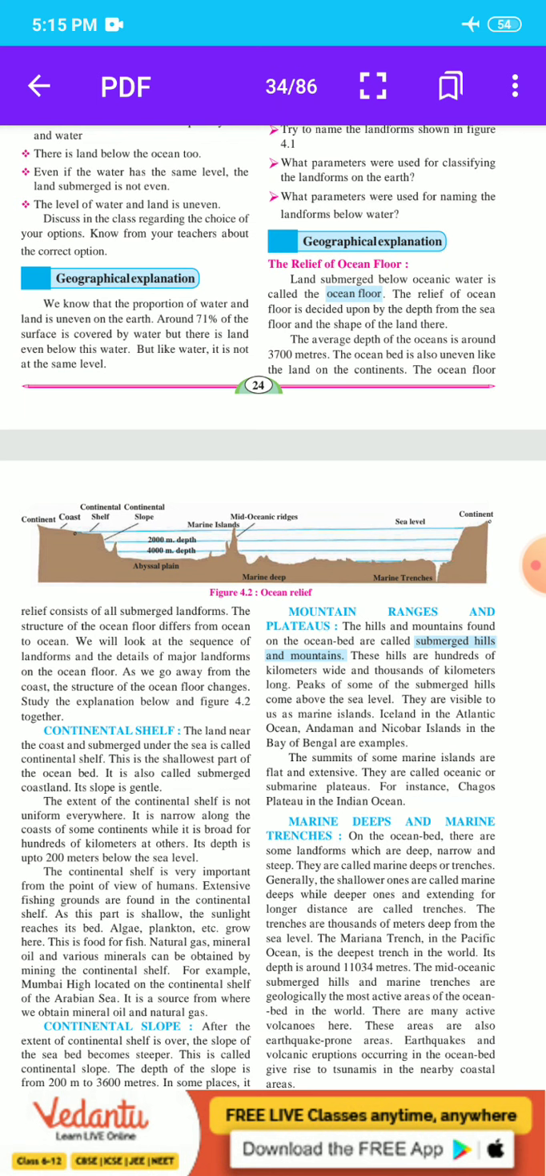Here, students, you see figure 4.2, ocean relief. Continental coast, shelf, slope, marine island, mid-ocean ridges, sea level, continents, marine deep and marine trenches. Here we complete our point, the relief of the ocean floor.